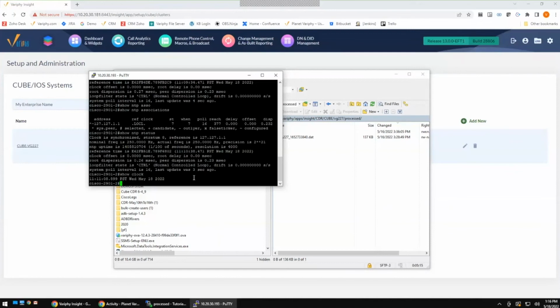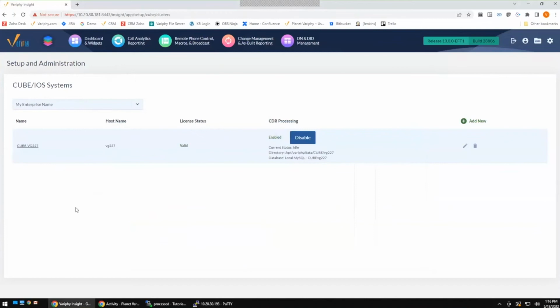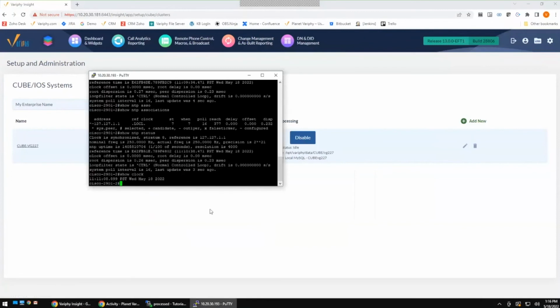So one more thing before we close out. Prior to Verify 12, or Verify 13.0 EFT, when the NTP was off, you would go into a suspended state. A lot of times you can troubleshoot that just by looking at our logs, but there are other things that may cause something to go suspended. You'll notice when I'm looking in my router here that I have my time zone set. You'll notice when I look at my data here, I also have a time zone set. And let me bring that back up here.